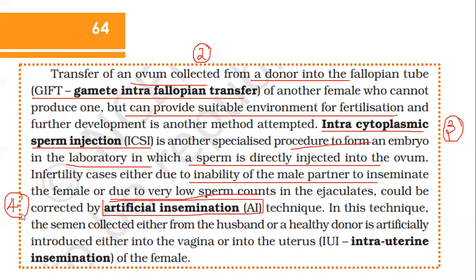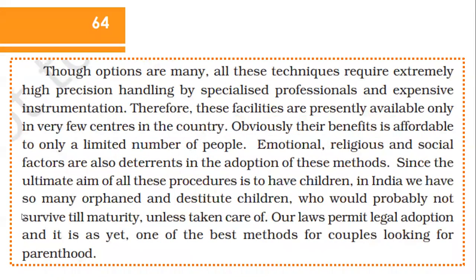The semen can be introduced either into the vagina or into the uterus. If it is introduced into the uterus, such a technique is called intrauterine insemination, that is IUI. Don't get confused. IUT is intrauterine transfer. IUI is intrauterine insemination. The options are many.